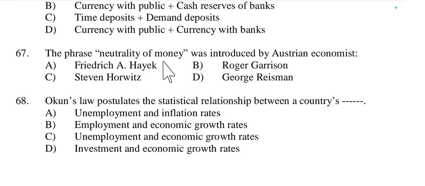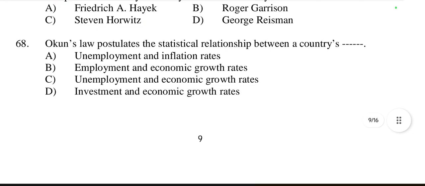Then question number 67, the phrase neutrality of money was introduced by Australian economist blank. So neutrality of money was given by Frederick A. Hayek. Neutrality of money was introduced by Australian economist Frederick A. Hayek.